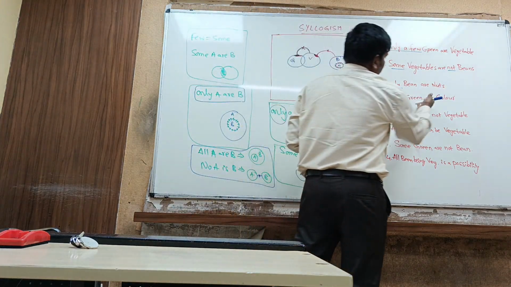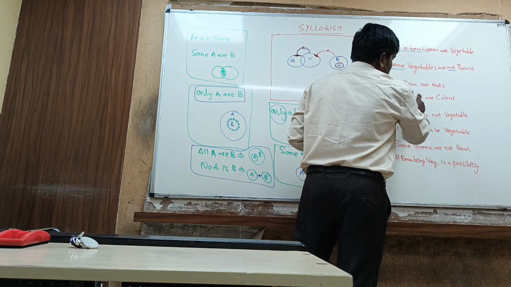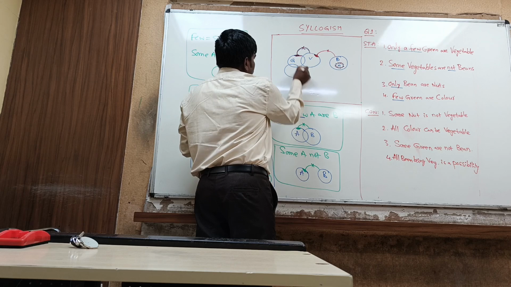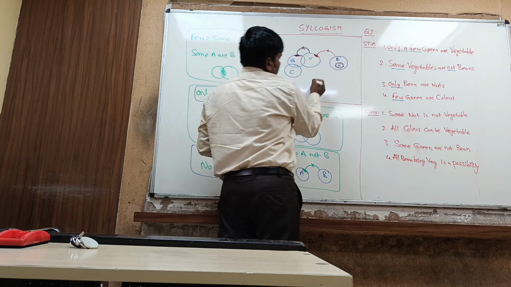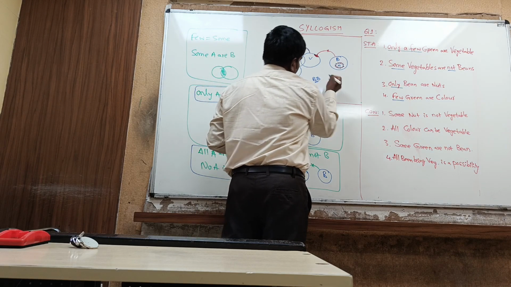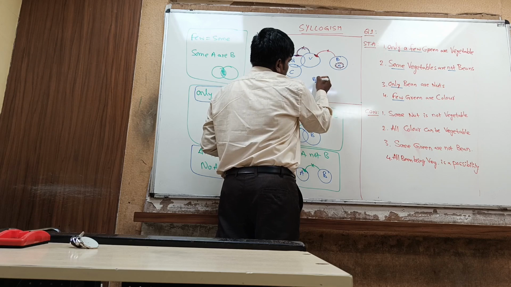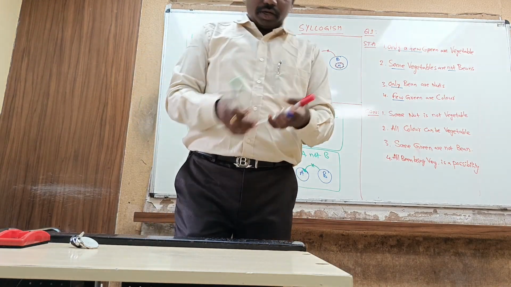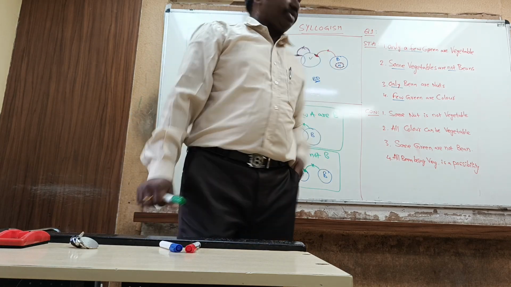And lastly, few green are colors. Few is nothing but some green are colors. Some green are color. This is color. So finally, this is the basic diagram of the given statements. Now we'll verify the conclusions.